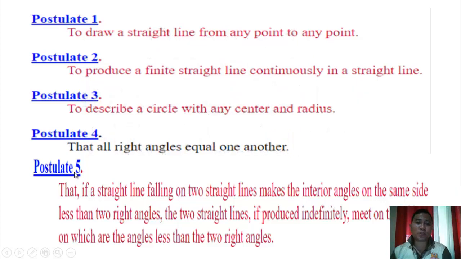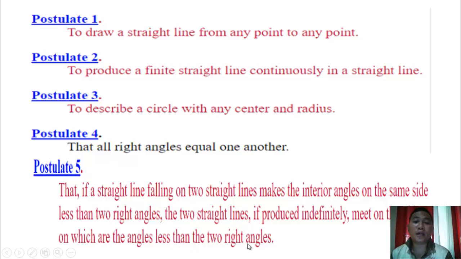The fifth postulate states that if a straight line falling on two straight lines makes the interior angles on the same side less than two right angles, the two straight lines, if produced indefinitely, meet on that side on which are the angles less than two right angles.